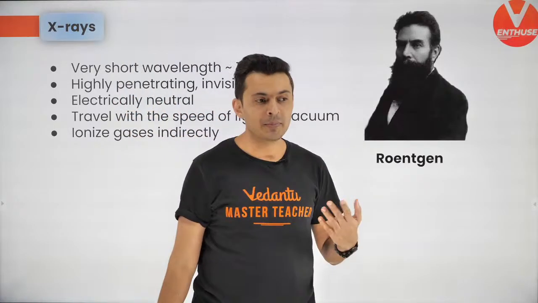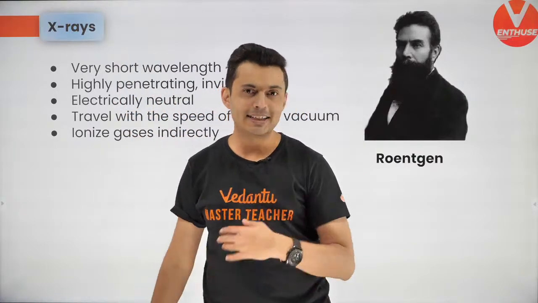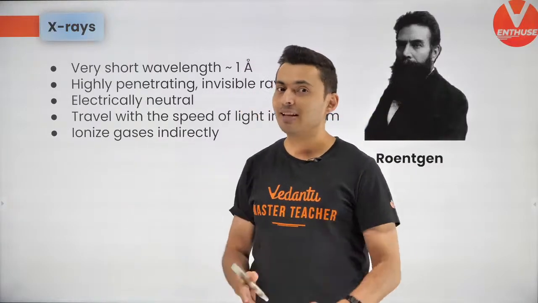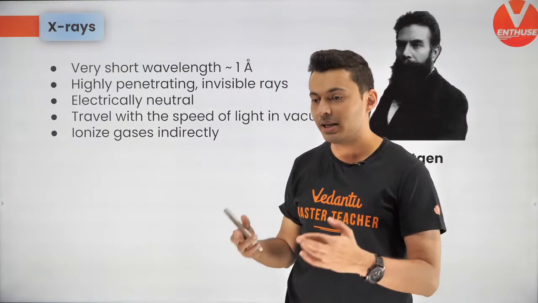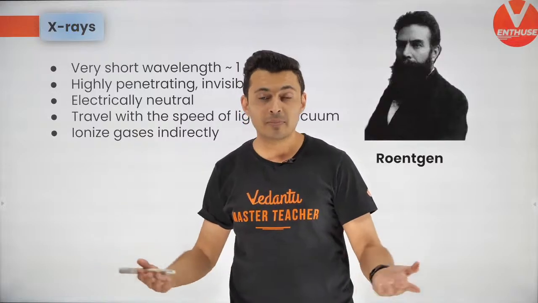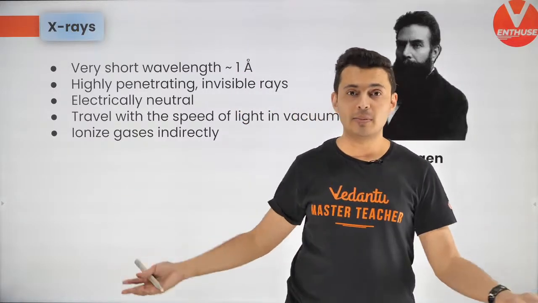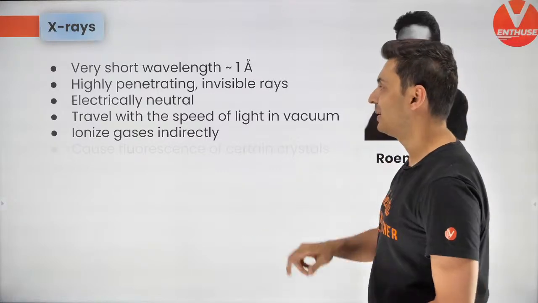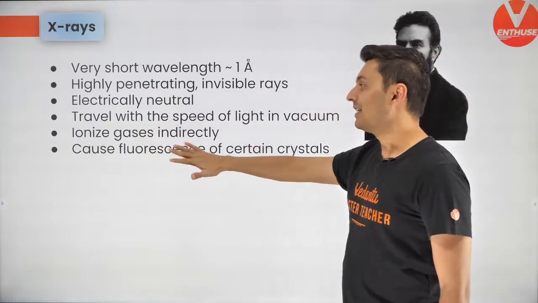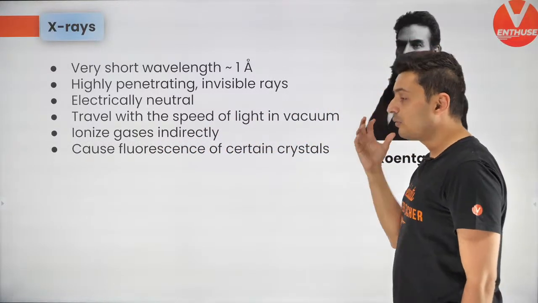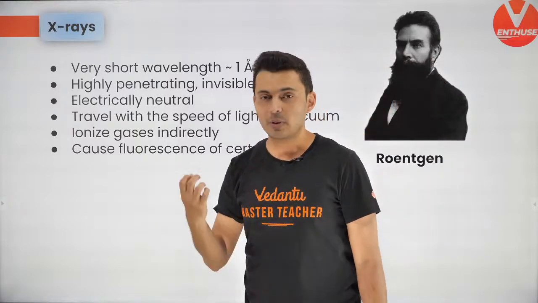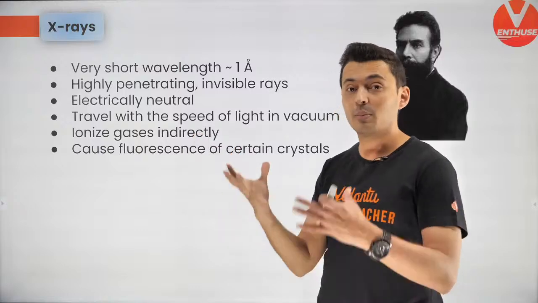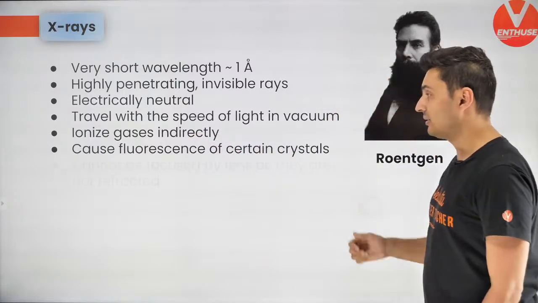Similar reason why light can travel through glass and why it can't travel through wood or stone. So similarly, some wavelengths can travel through some medium, they cannot travel through some other medium, maybe because that medium does not permit it for some weird reason. Alright, so some objects are opaque, some are transparent. Similarly, understand it can cause fluorescence for certain crystals. So if X-rays are incident on certain crystals, it can emit more light, and that is called fluorescence.